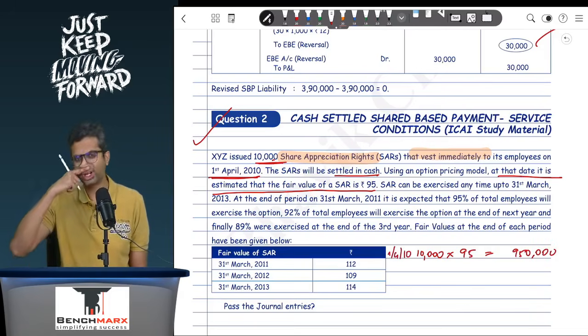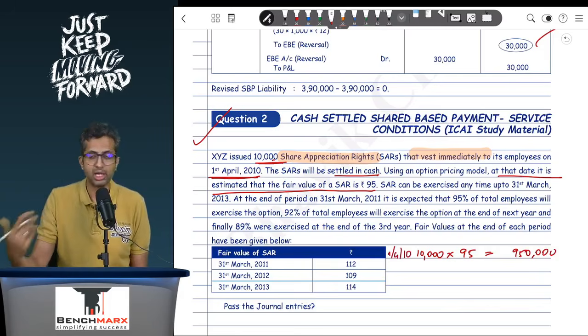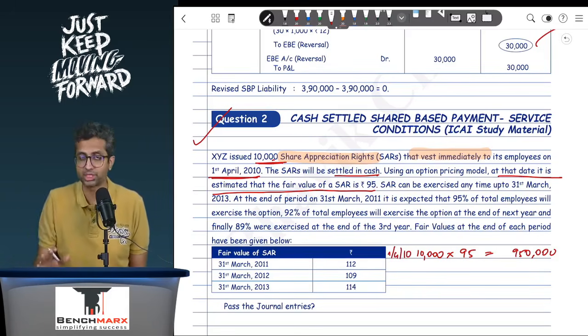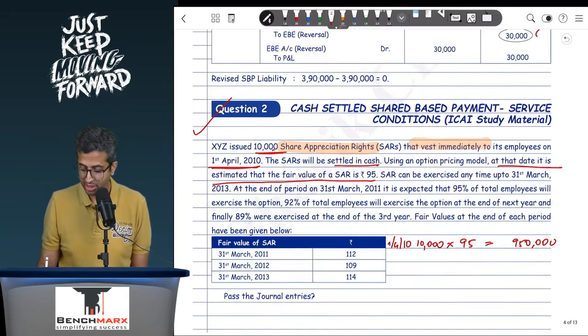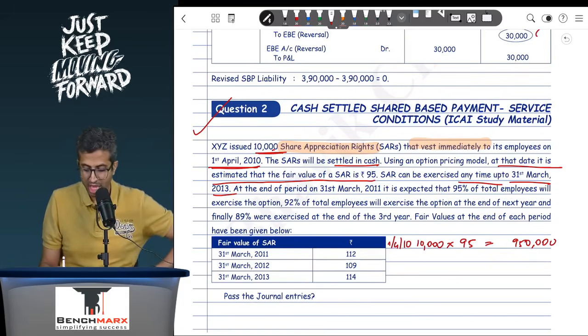Your entry will be EB account debit to SBP liability, let us say 9,50,000 entirely, no prorating required because of immediate vesting, not because it is a SAR, because it is immediately vested. SARs can be exercised at any time up to 31st March 2013. So there's a 3-year exercise period. At the end of the first year, it is expected that 95% of the employees will exercise the option. So that is 95% expected.